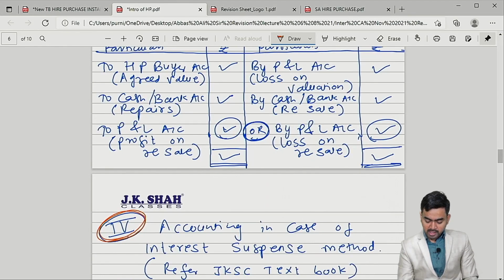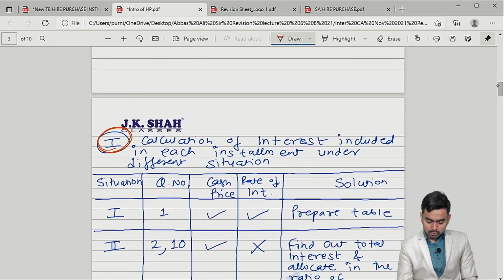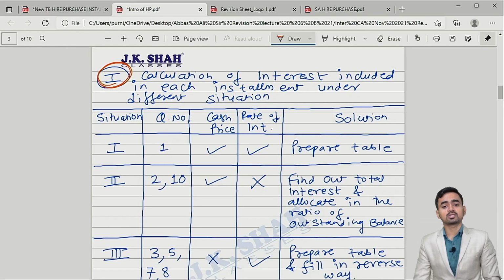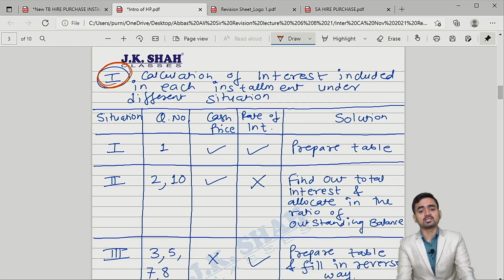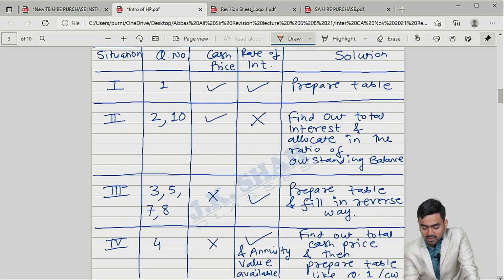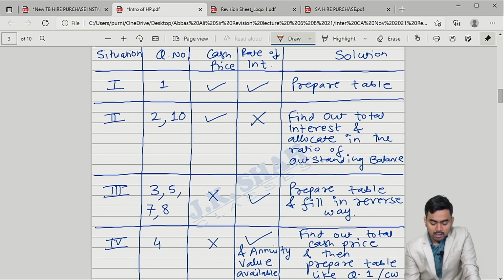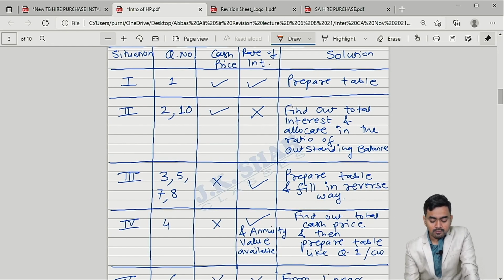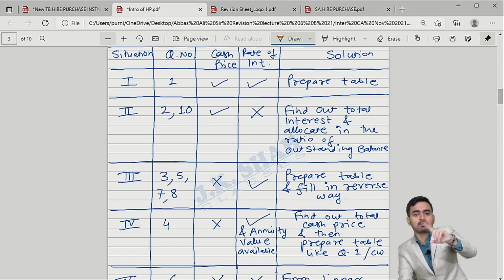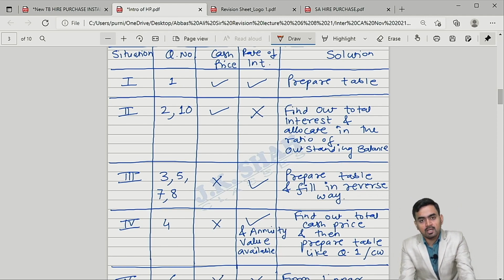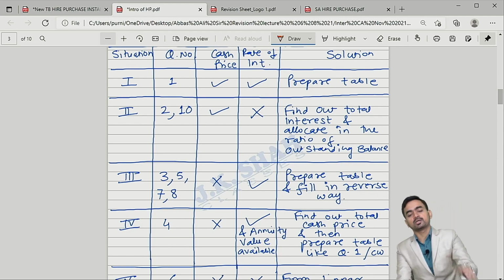Now straight away come to calculation of interest included in each installment. If you see, I have given you here reference. Total 9 question you can answer if you study this table before one day of the exam. In this table, total 5 situations are there.